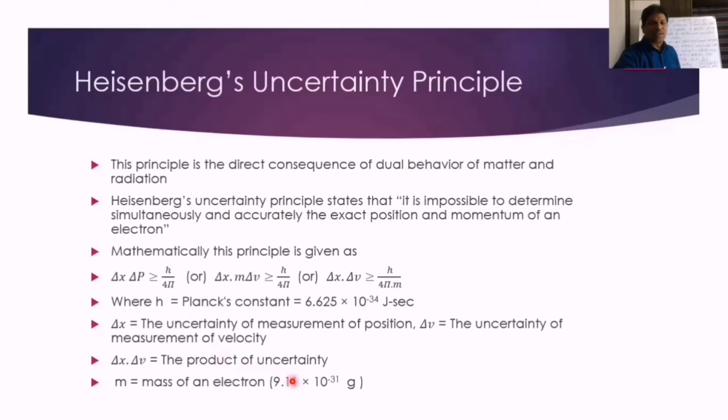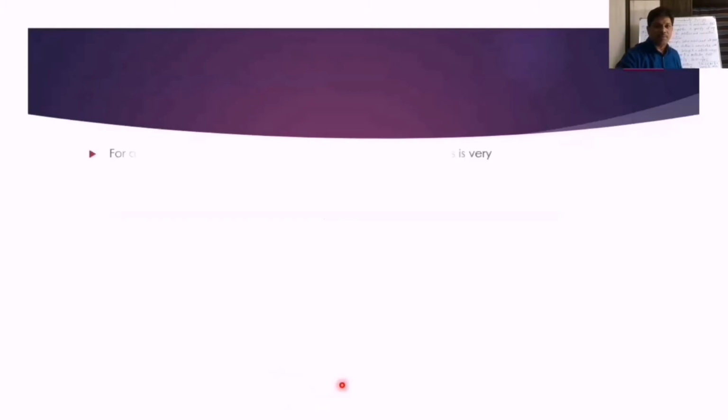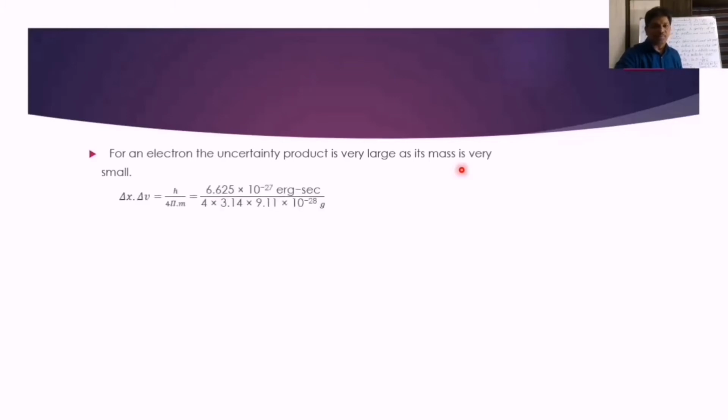M is mass of the electron, which is equal to 9.11 into 10 power minus 31 kilograms, actually, or 10 power minus 28 grams. For an electron, the uncertainty product is very large as its mass is very small. As the mass of electron is very small, the uncertainty product, delta x times delta v, is very large. See, delta x times delta v is equal to h upon 4 pi m.